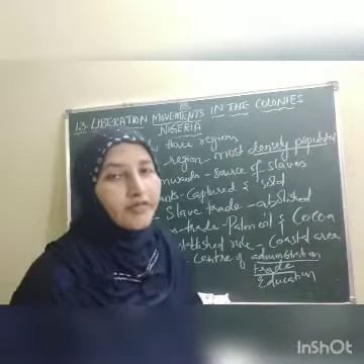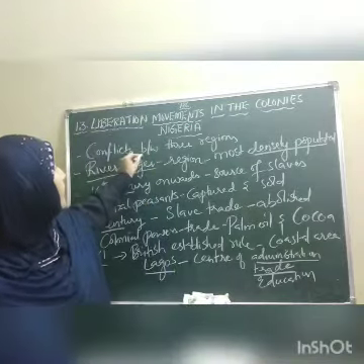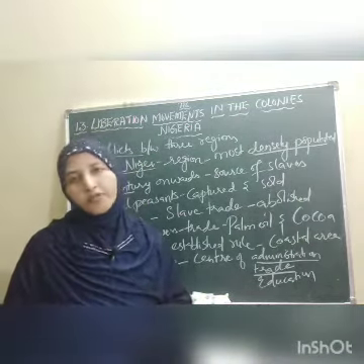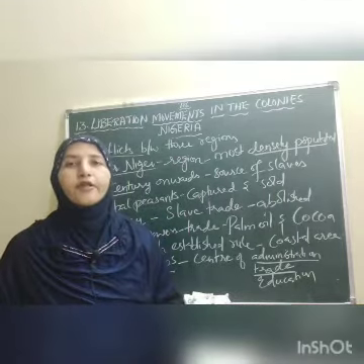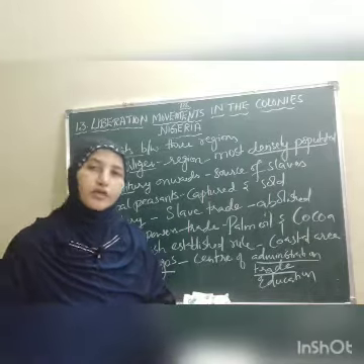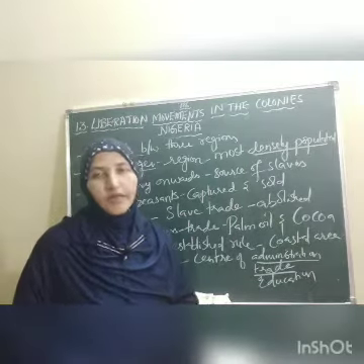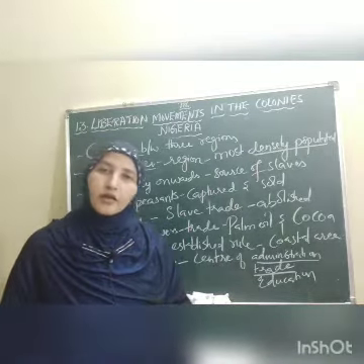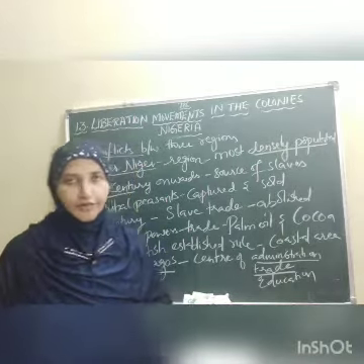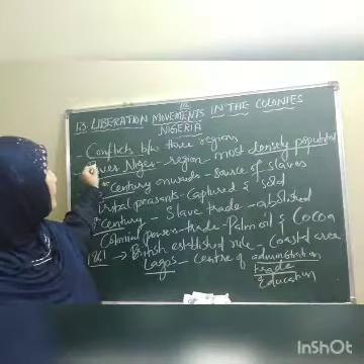So children, after this, what happened? Every time we found that there was a conflict between these three regions. What were these three regions, children? The regions of the north, the regions of the southeastern part of Nigeria, and the regions of the southwestern part of Nigeria. There was a conflict among the three major tribes of Nigeria.